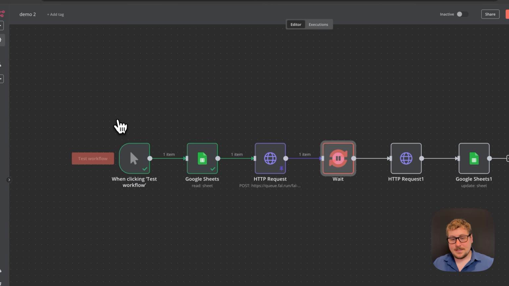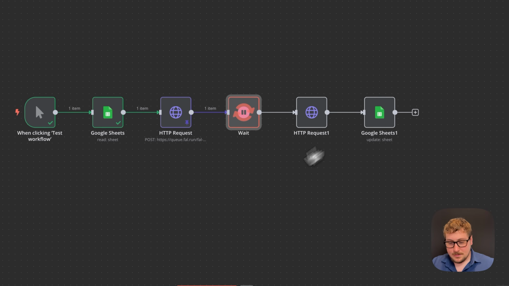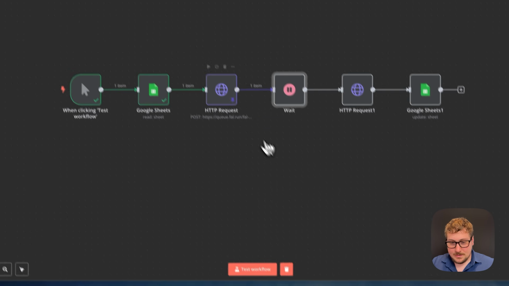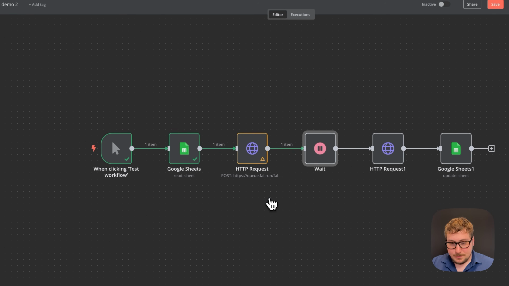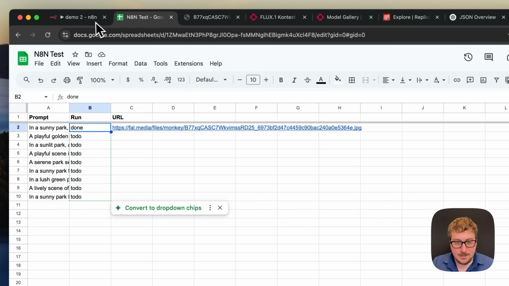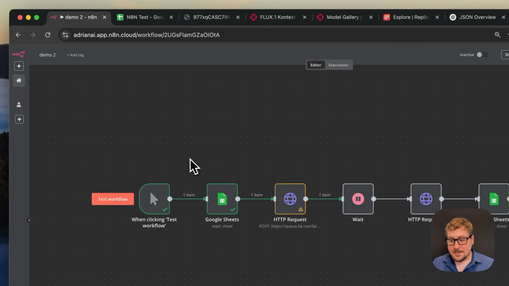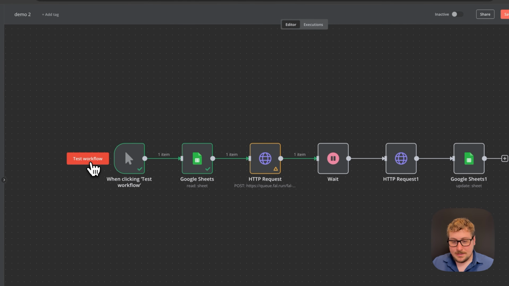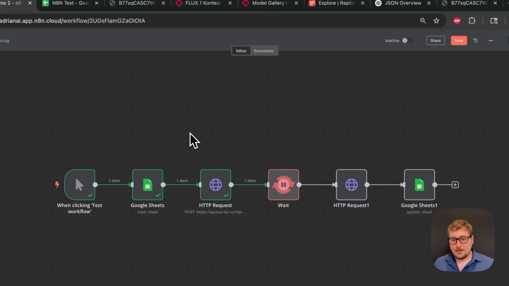It's going to be getting the second one now. And oops, gotta remember to unpin this. If we pinned it, then it's just going to give that photo every single time, and that's not what we want. Now we want new ones, so I'm going to be running it, and as you can see, it made the request. Hopefully it works in 30 seconds, and then it will paste our result there.